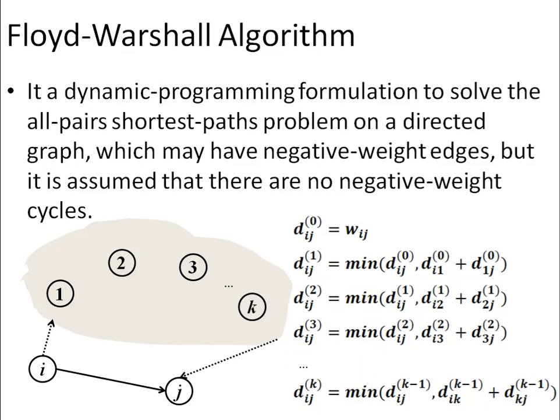We started with direct edges, and at the end, when we are done with the n number of iterations, that means we have explored all the possible path values between the vertices i and j. The final minimum shortest path value between the vertices i and j is stored in the variable dij, which is obtained after the n number of iterations.